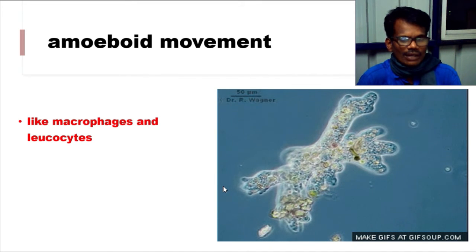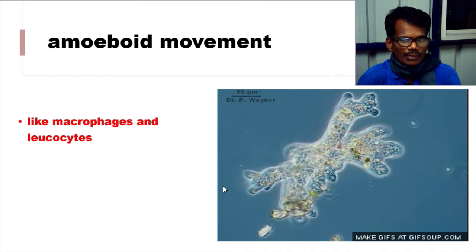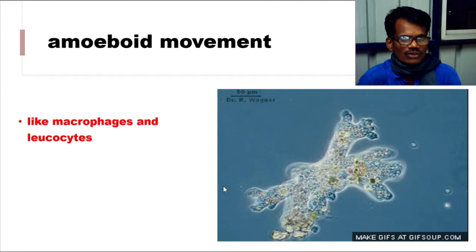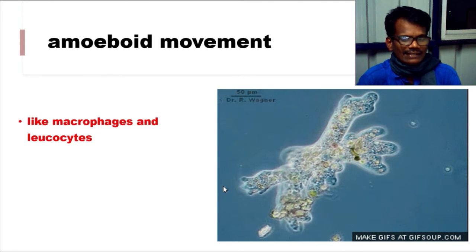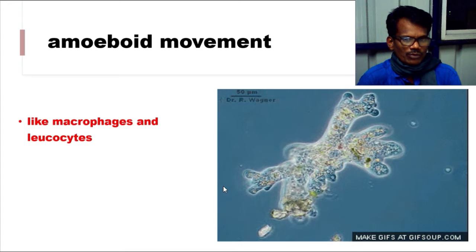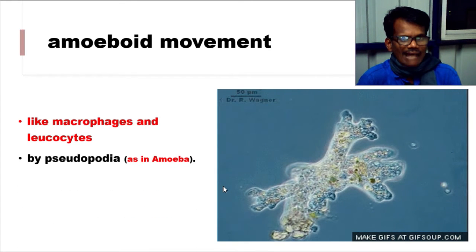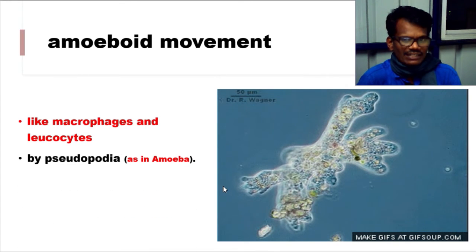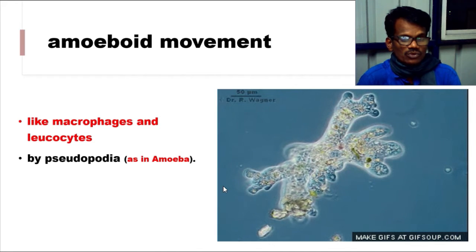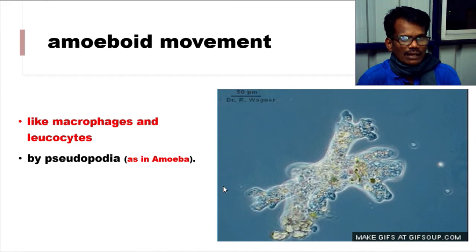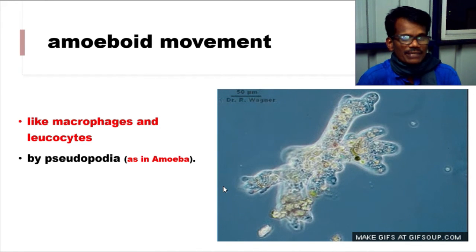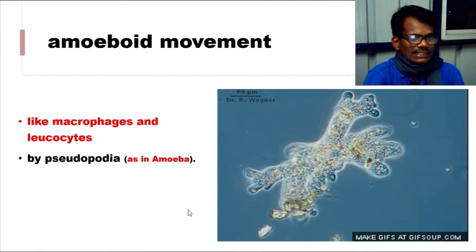So it is one of the leukocyte or WBC cells which we call macrophages, and they exhibit this amoeboid movement. It is effected by forming pseudopodia because of the streaming of the cytoplasm.